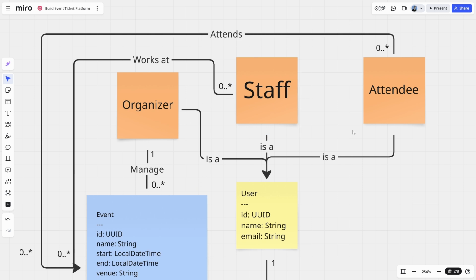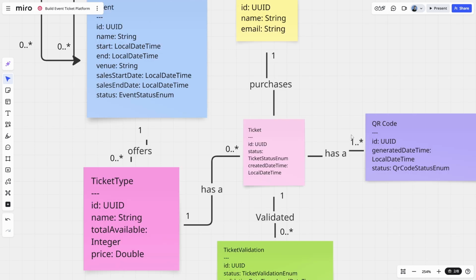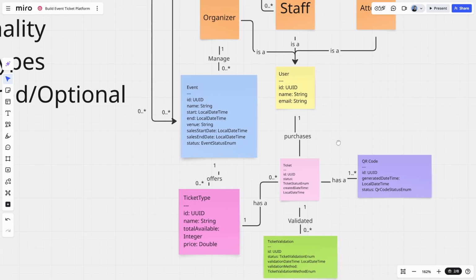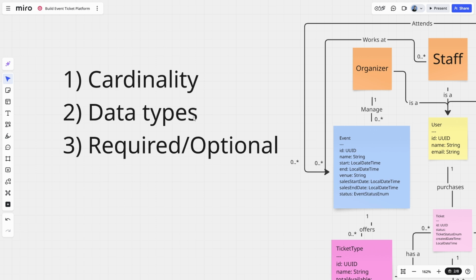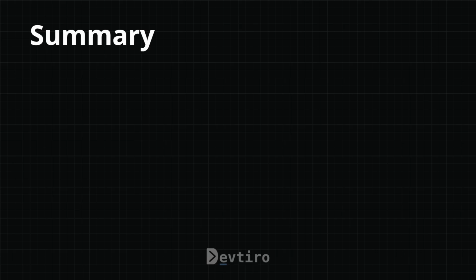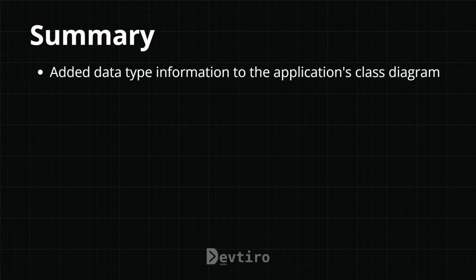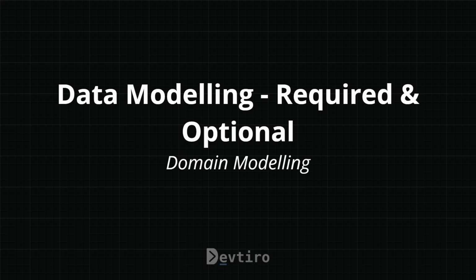So organizer, staff, attendee. Okay, so looking at these objects, it looks like they all have types at this point. So we've done number 2, we've added our data types. So in summary, we've added data type information to the application's class diagram. So let's now define whether or not a property is required or optional on our application's class diagram.